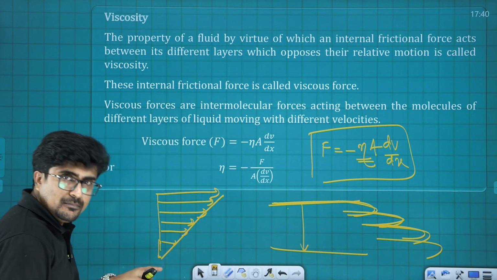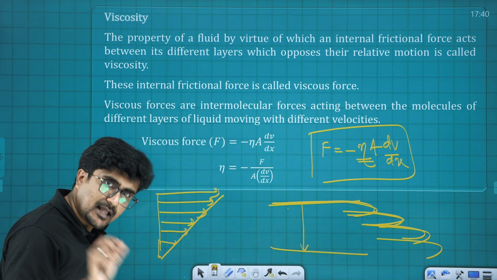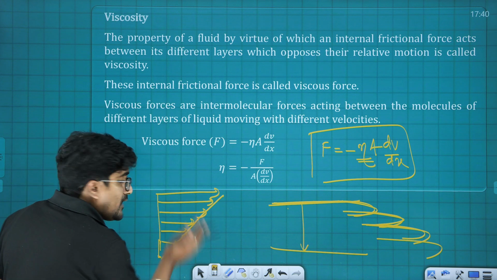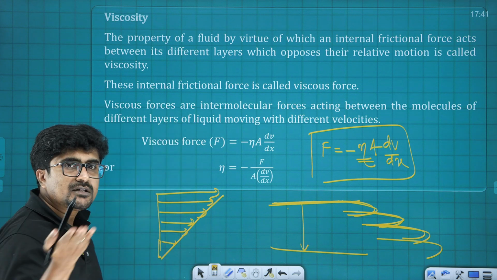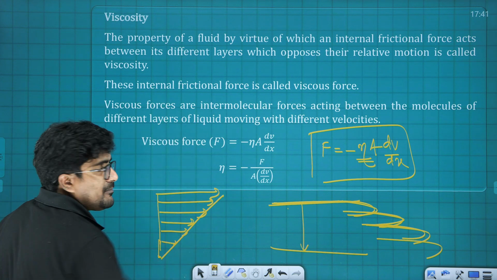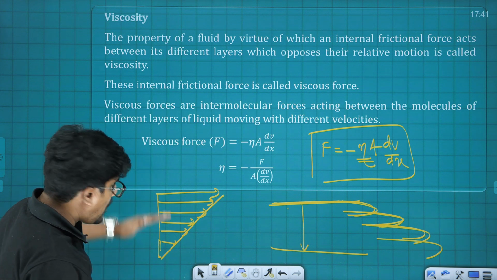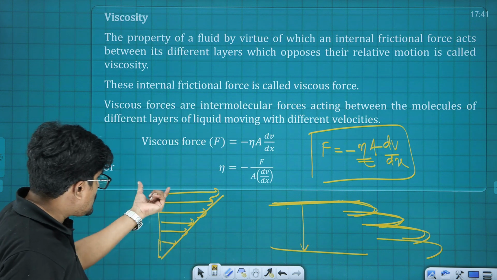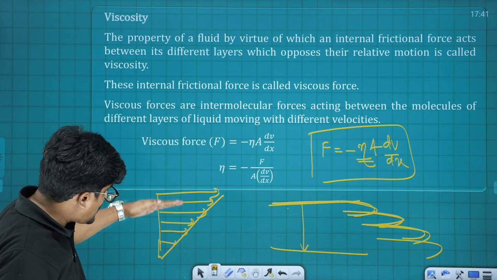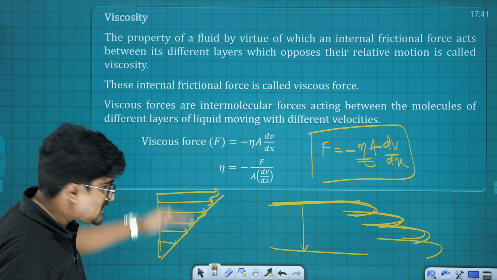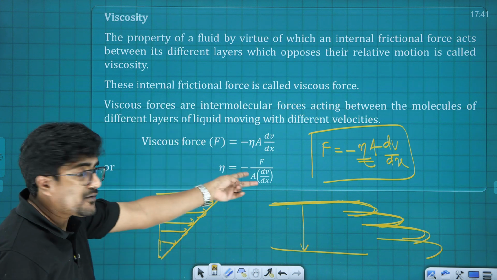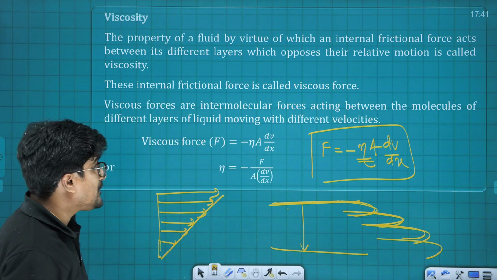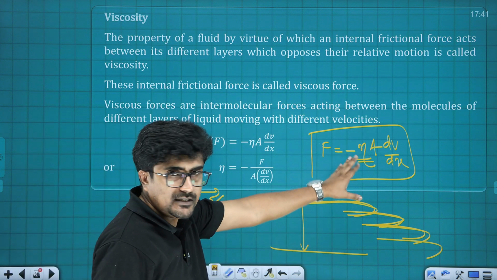No, the lower bottom layer, which is connected to the surface, has zero speed, and the one which is at the maximum height has the maximum speed. That is why dV by dx is negative, because while moving in the downward direction, it's a negative value. So the change in velocity of the body as we travel in the downward direction from the liquid surface is what we call the velocity gradient. Okay, so I believe it is clear to you now.